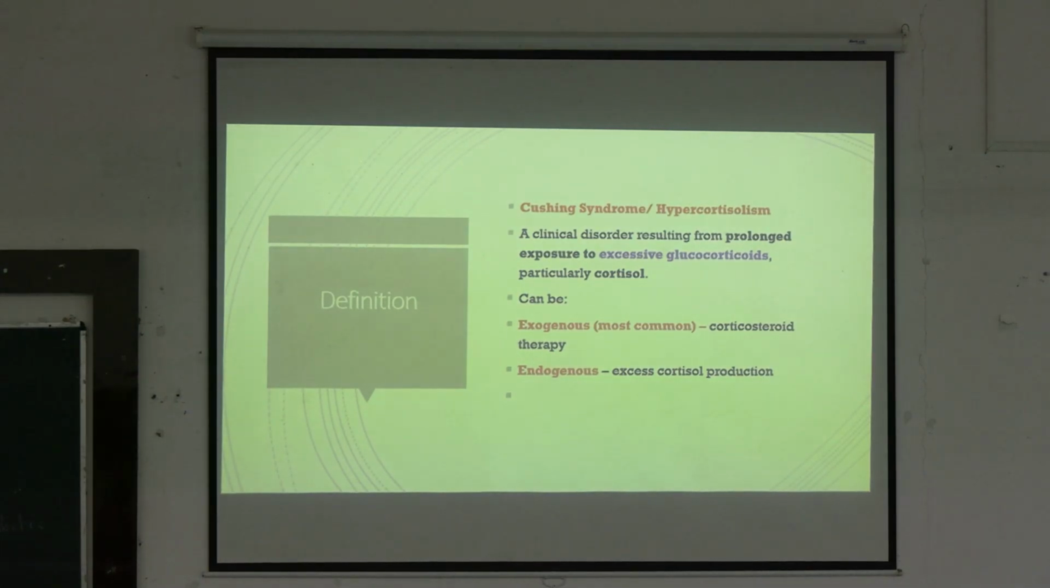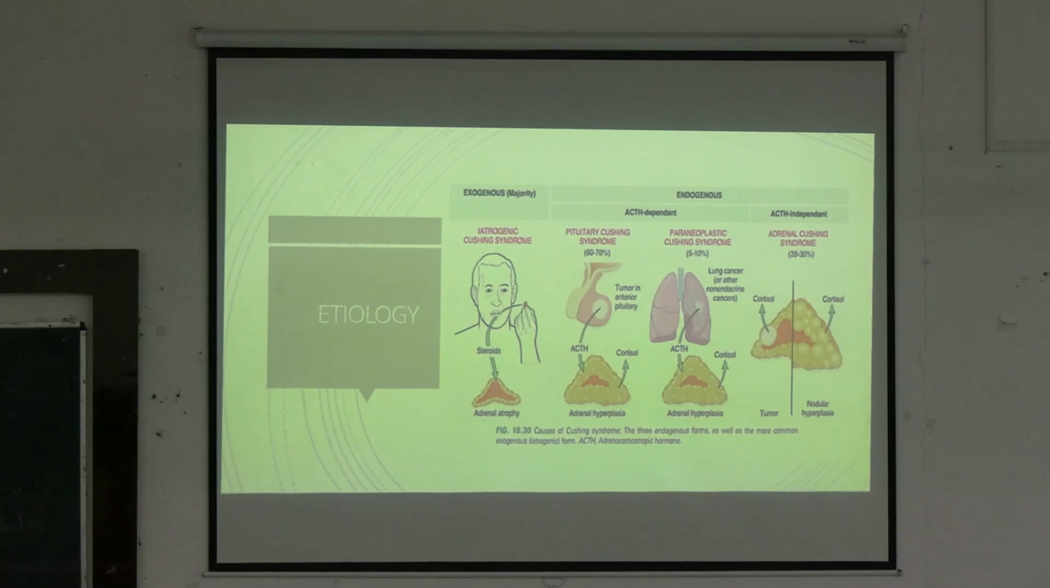Exogenous means from outside we are giving the patient exogenous corticosteroids, like mostly prednisolone. If it's given from outside for any kind of therapy, that is the most common cause of Cushing syndrome. Other causes are the endogenous causes, we will come to that. So coming to the etiology, this is the most important picture. Once you understand this, the things will be clear.